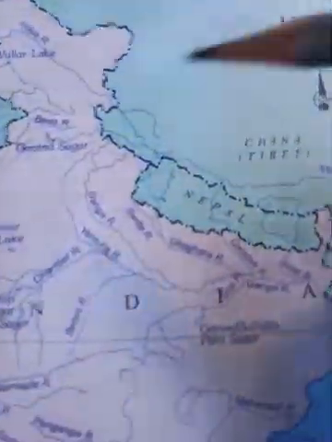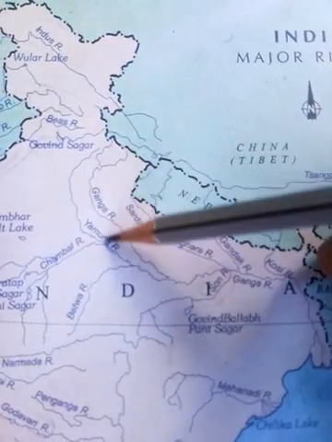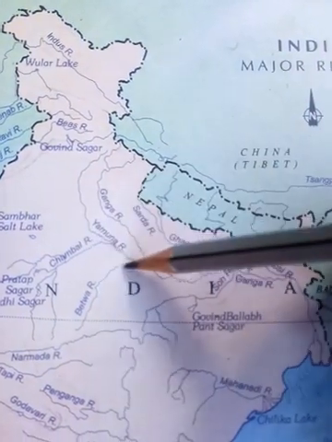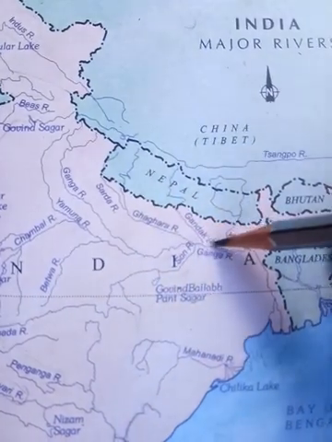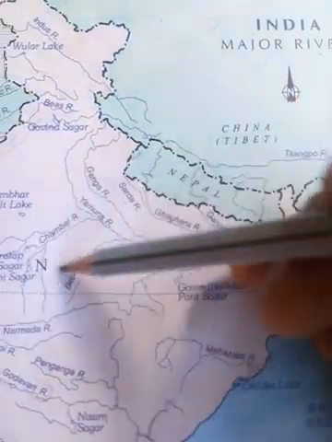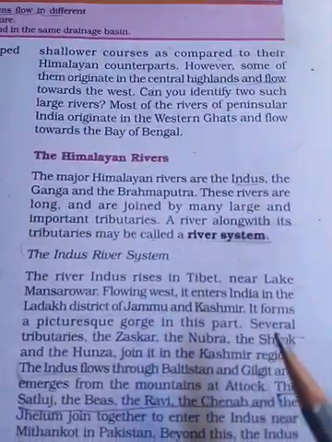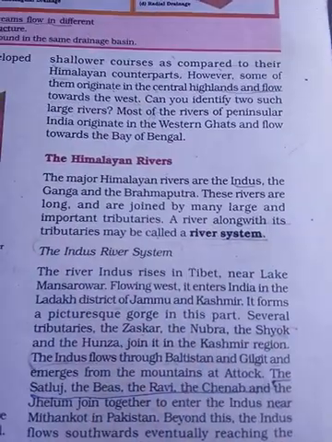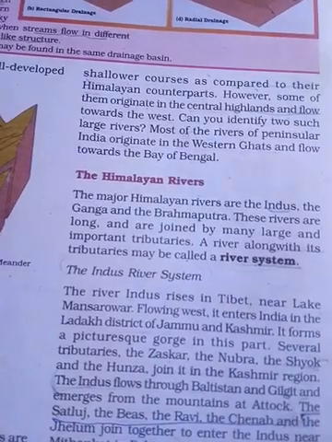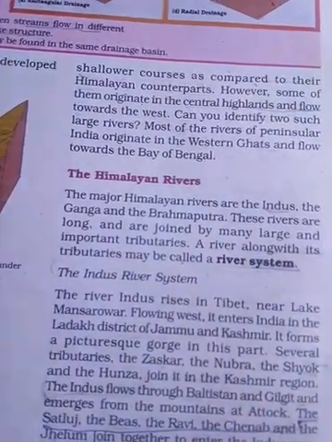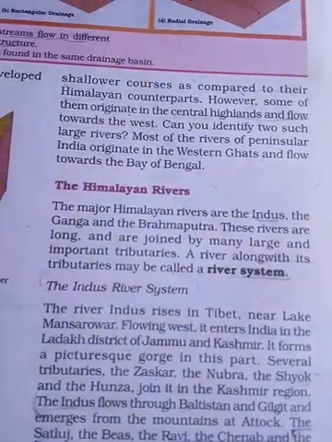Suppose you look here, this is the Ganga river. When it is joined by so many rivers, like the Yamuna, Betwa, Son, and others, this whole thing is called the river system of Ganga. So in a river system, we have to study even its tributaries, not only the main river.